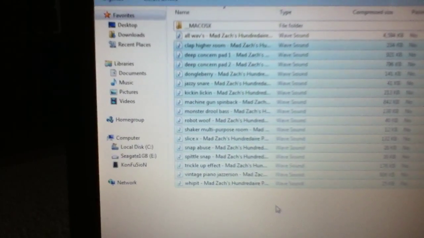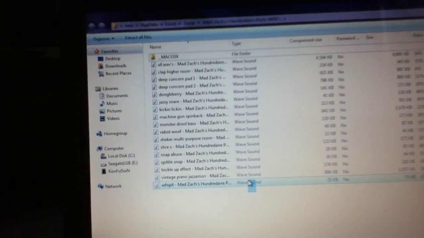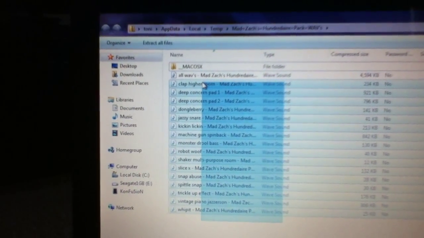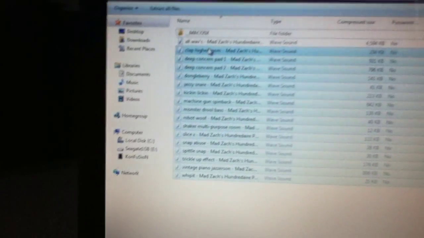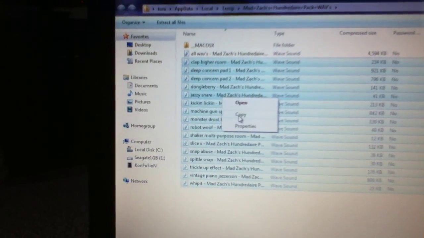So, what I did is highlighted all these, which hopefully I can do this again. And what I'm going to do is highlight all these. I just want all of them except the first one, because the very first one is all of them together, like I said. So, highlight them. I'm going to copy.